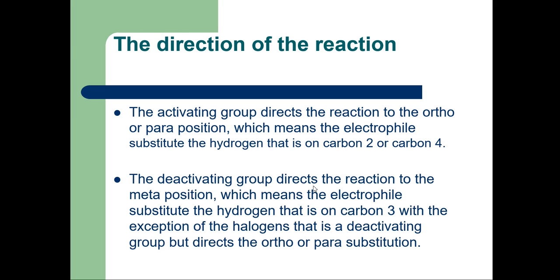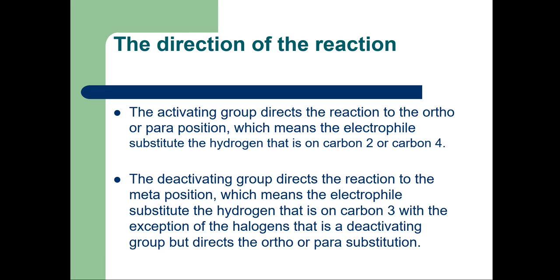Deactivating groups direct the reaction to the meta position, which means the electrophile substitutes the hydrogen on carbon 3, with the exception of the halogens, which are deactivating groups but direct ortho and para substitution. When a deactivating group such as NO2 is attached to the benzene ring, nitrogen is more electronegative than carbon, and that nitrogen is attached to the more electronegative oxygen atoms.